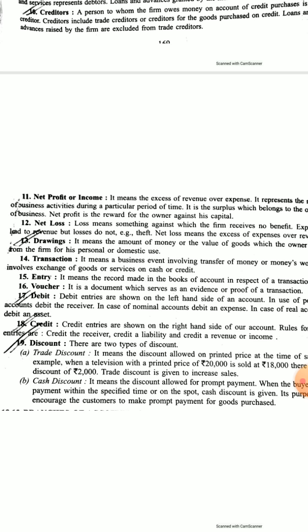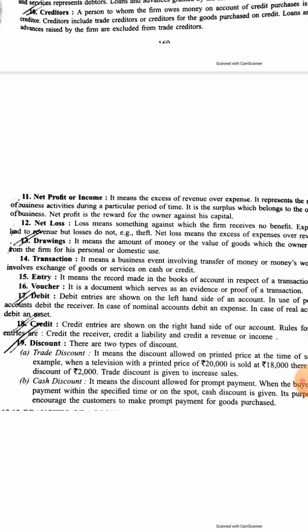Again, entry means the record made in the books of account in respect of a transaction. One transaction will be represented by one entry, or two or three can be combined and reflected in one entry also. Voucher means the documents which offer the proof of a transaction. Any bill, any receipt, any ticket is a voucher.